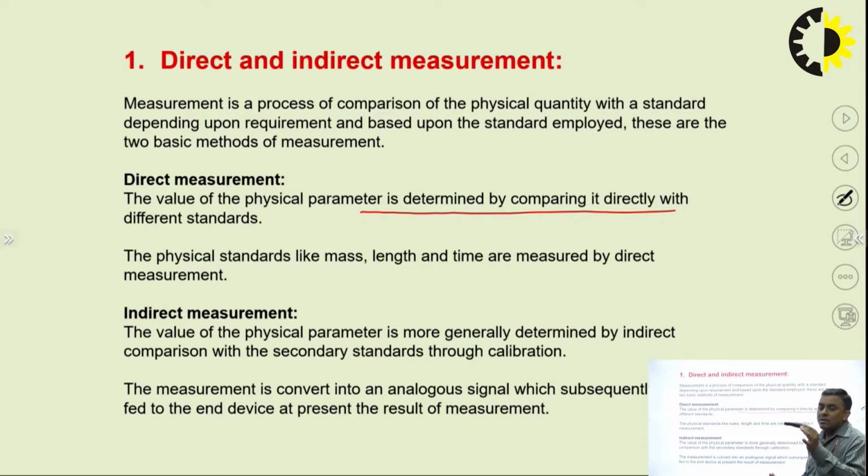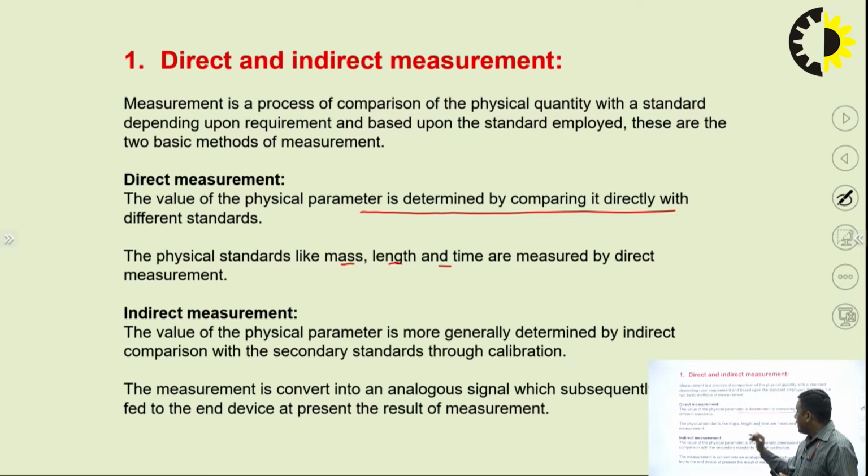So this is directly available to me. The physical standards like mass, length, time can be measured by direct measurement. No other means is required. Nowhere do we have to transmit the data or send the signal. Only the observer and the scale are needed, then I can measure that.